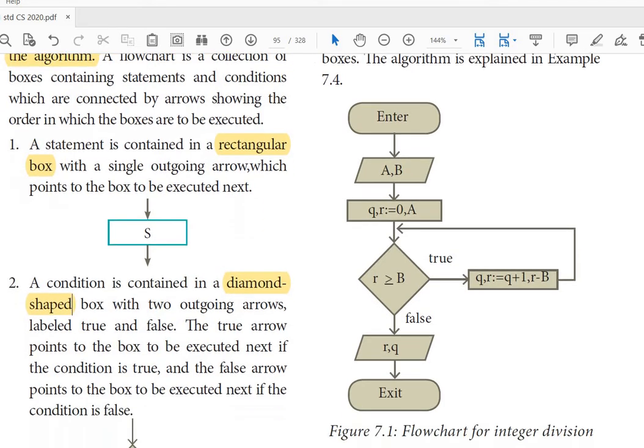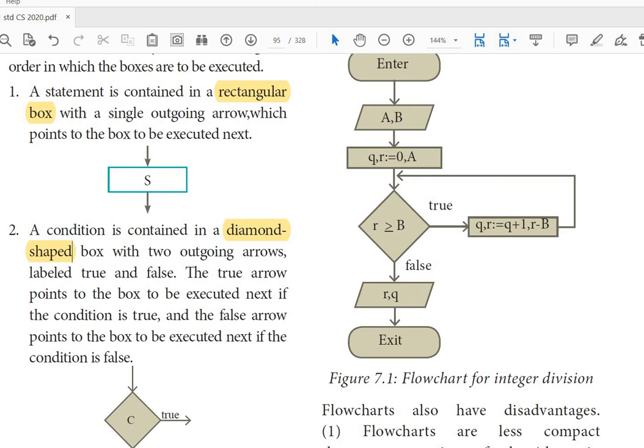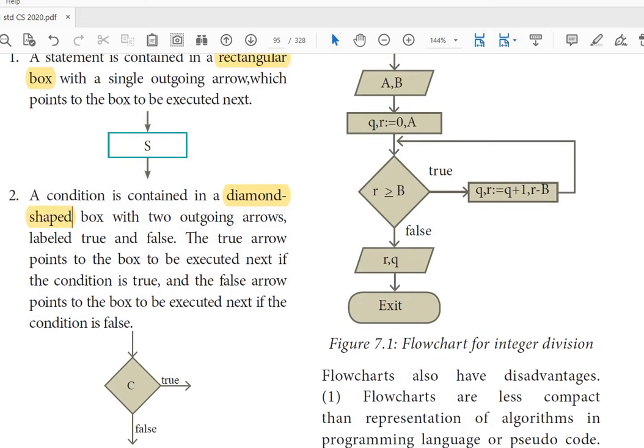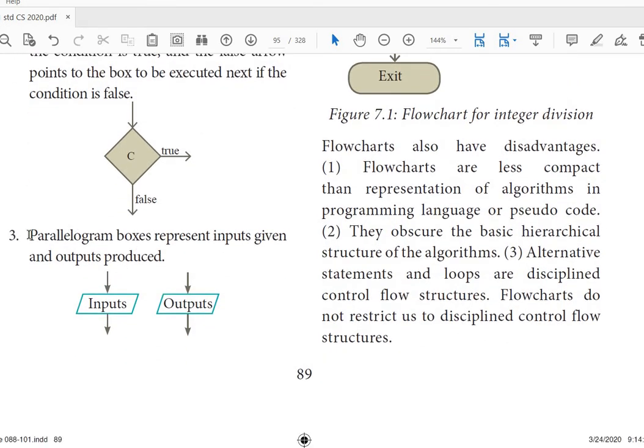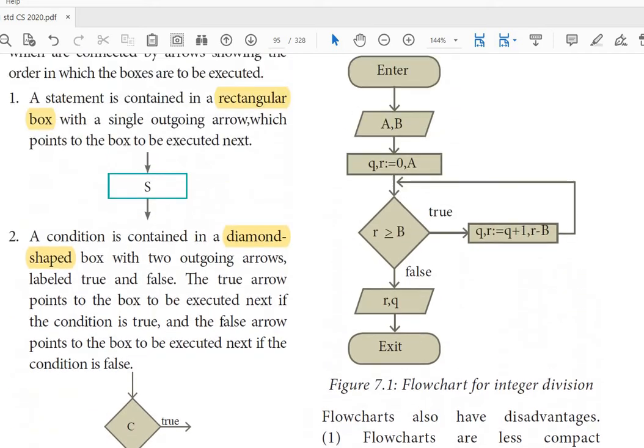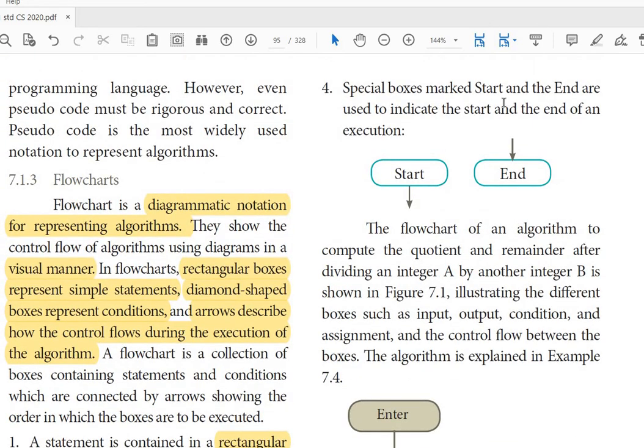In an applied question, they may ask you to write a flow diagram for a given question. So you must be clear with the shapes. Rectangular for process statements, diamond for condition checking, and parallelogram for input-output statements. Rectangular, parallelogram, diamond. Then special boxes are marked for start and end. This is the round-cornered rectangular shape.